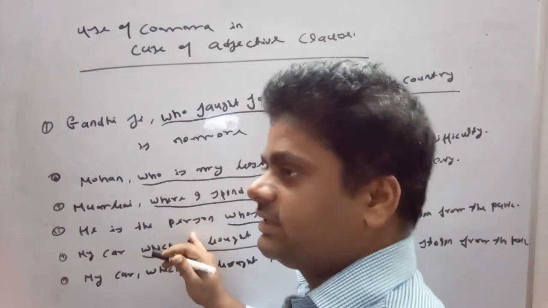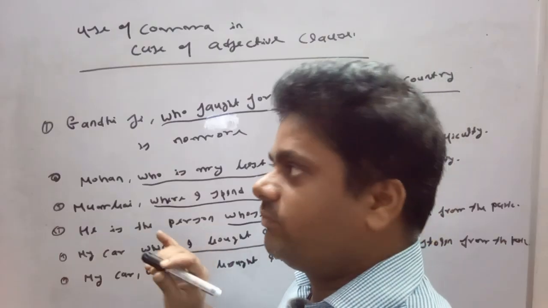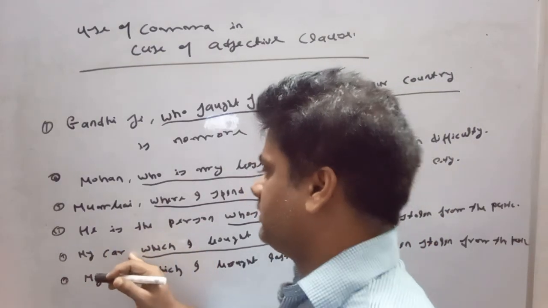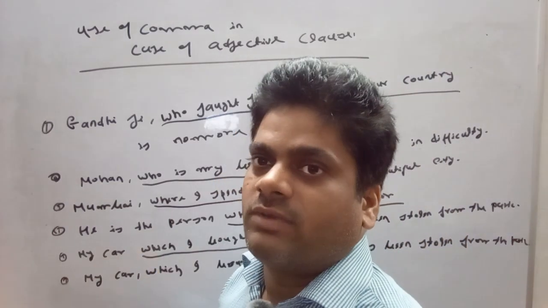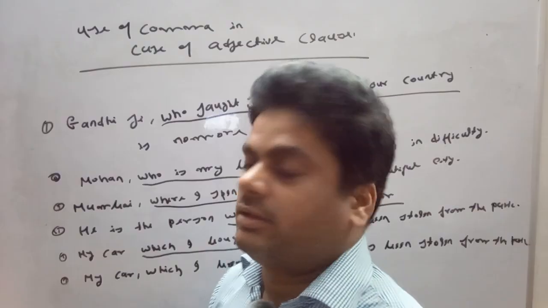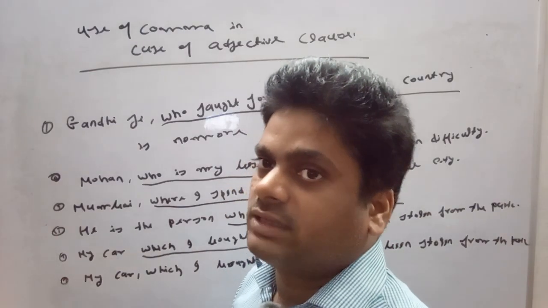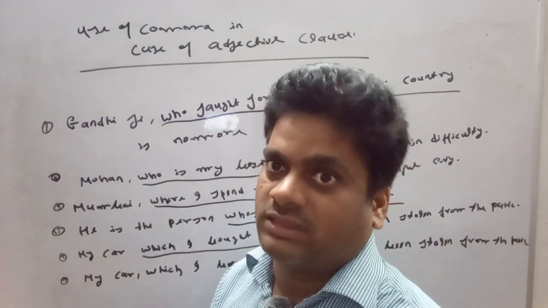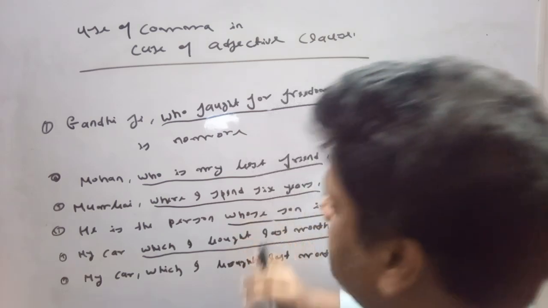In the first sentence, the expression is clear that we are talking about my only one car, and in the other sentence I have a number of cars, and out of them, the car which I bought last month has been stolen. So, guys, both sentences are correct.